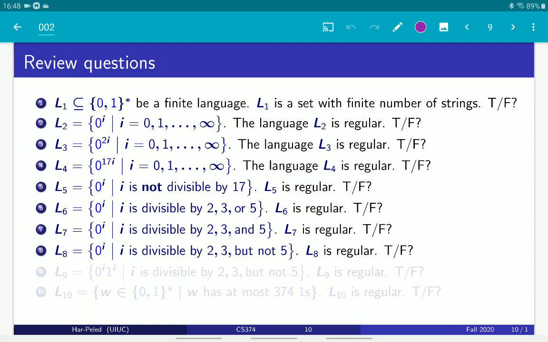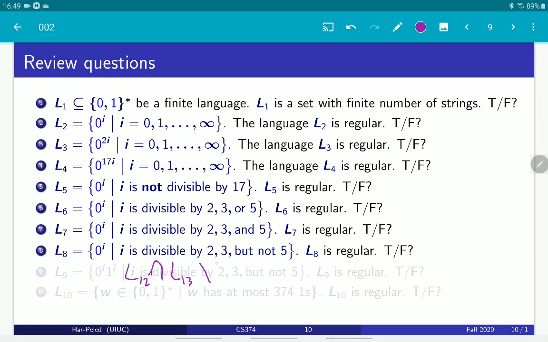This is the language of all the strings such that the length is divisible by 2 and 3, but not 5. Well, divisible by 2 is regular, divisible by 3 is regular, so the intersection is regular.